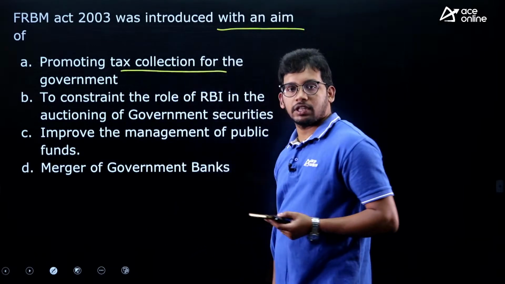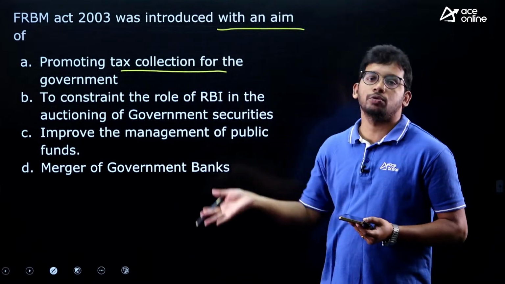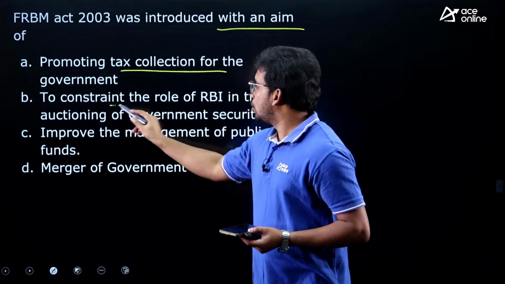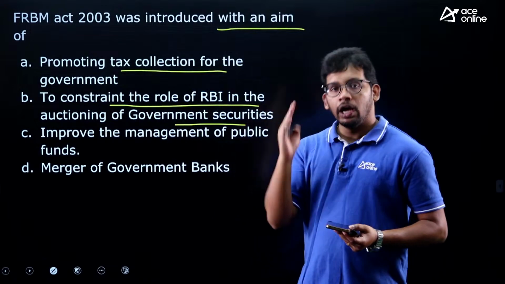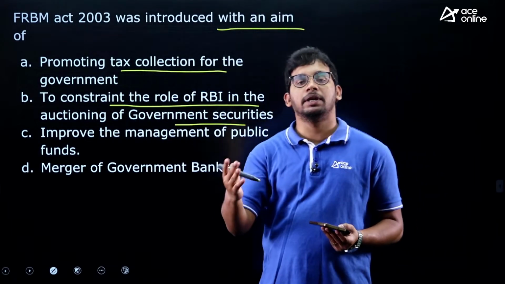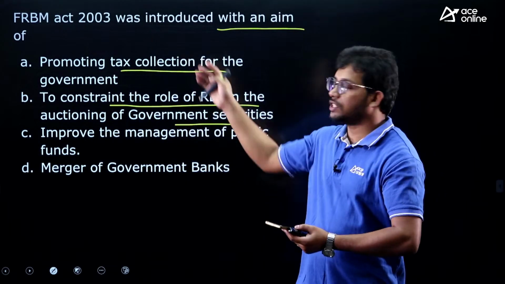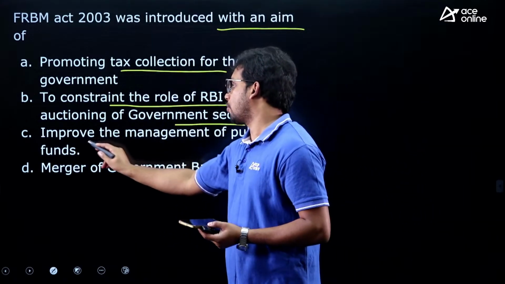Promoting tax collection for the government. So the aim of this act is to collect more tax, to constrain the role of RBI in auctioning government securities. They are saying that RBI's role in releasing government securities will be curtailed. That's why this act was put forward, they are saying.